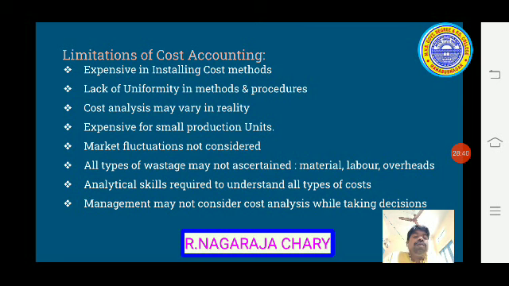Next, management may not consider cost analysis while taking decisions. Whatever information is provided by the cost accountant may be considered by top level management, but sometimes may not be followed. So what is the use of cost accounting? It is better when the information is taken into consideration while taking decisions. Without considering this cost analysis, what is the use of cost accounting? So these are the limitations.